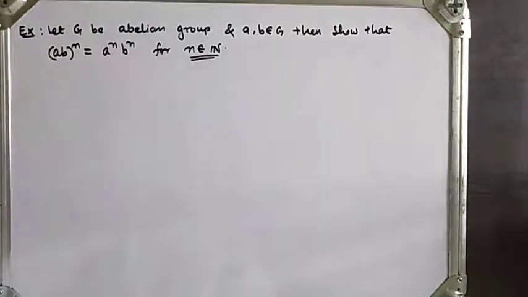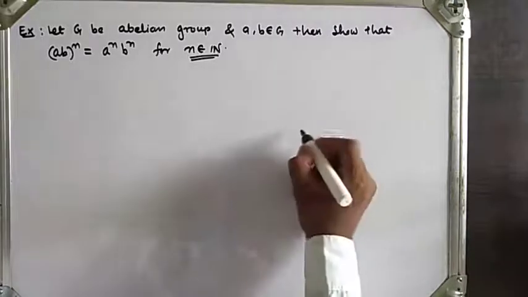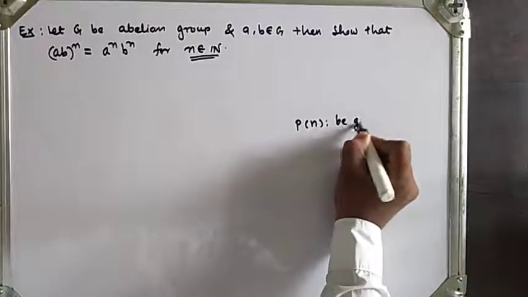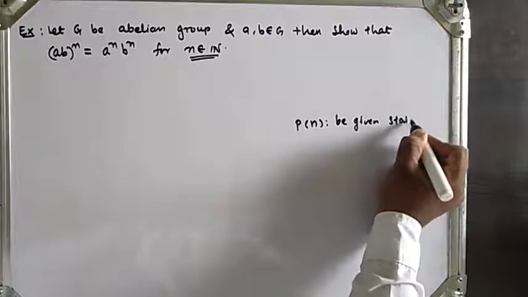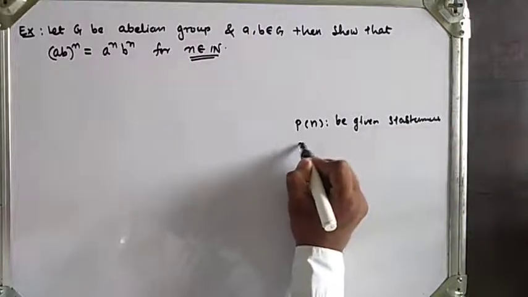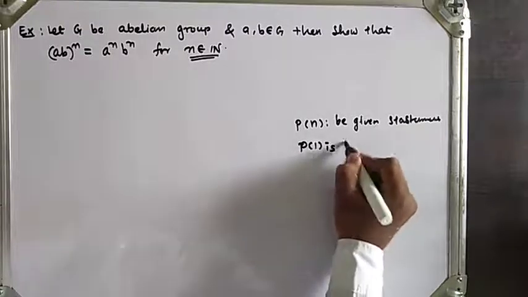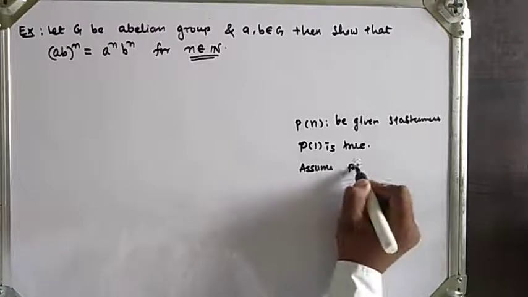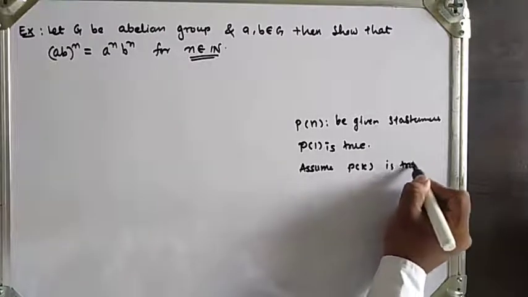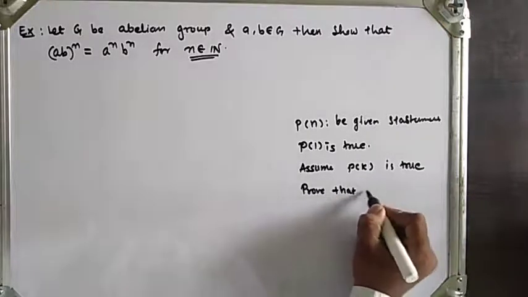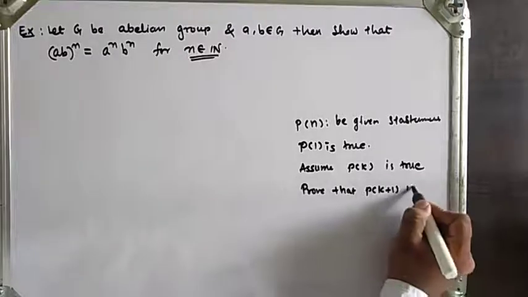For that we will use mathematical induction. So what is mathematical induction? If we have P(n) as the given statement, then if P(1) is true, then assume that P(k) is true, and then finally prove that P(k+1) is true.